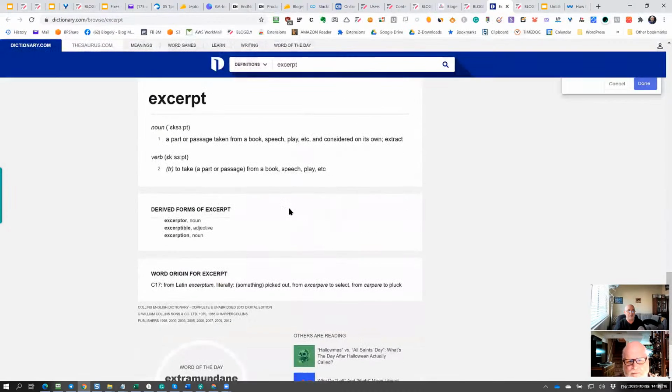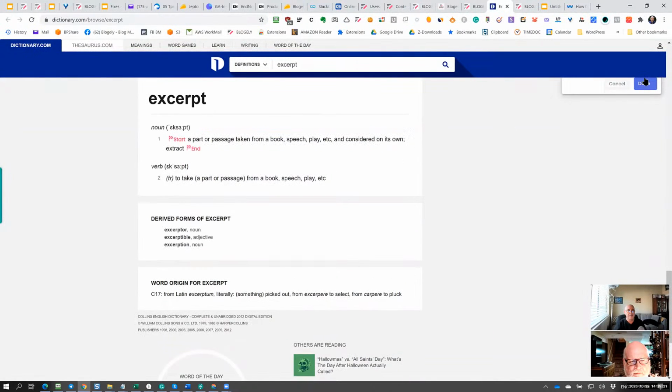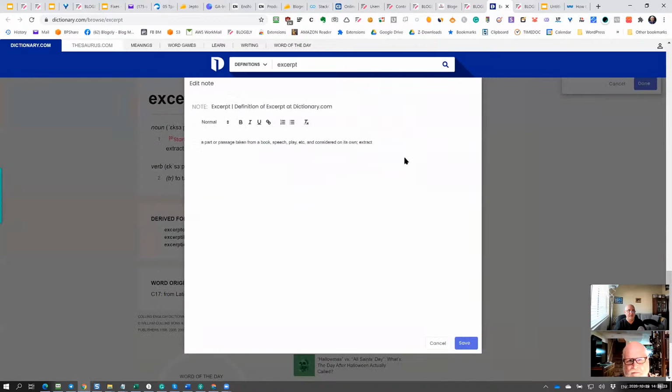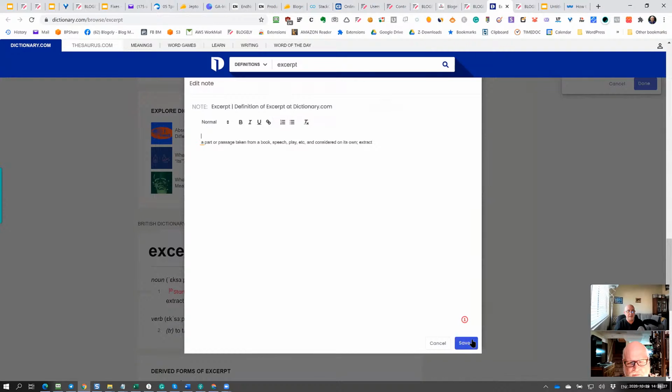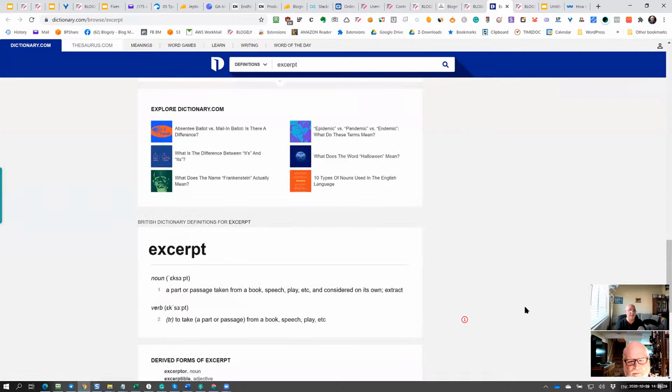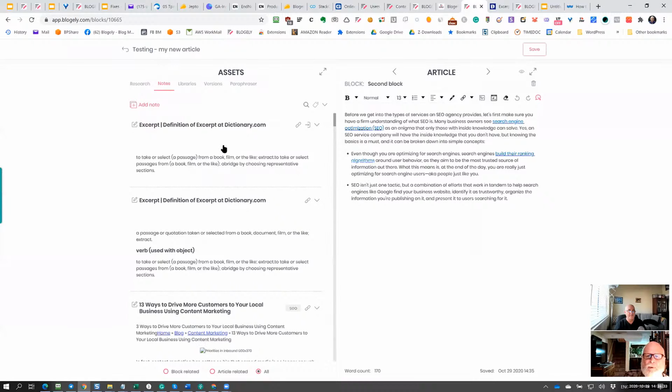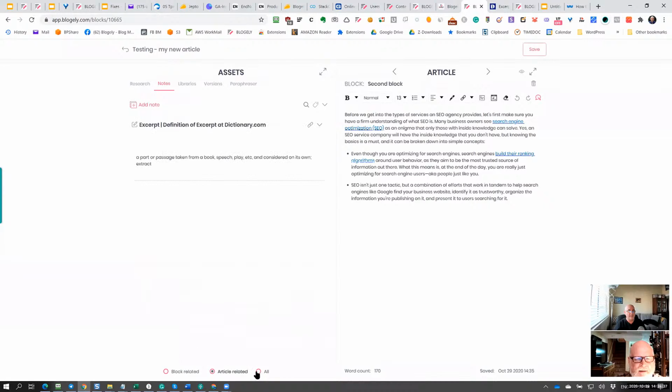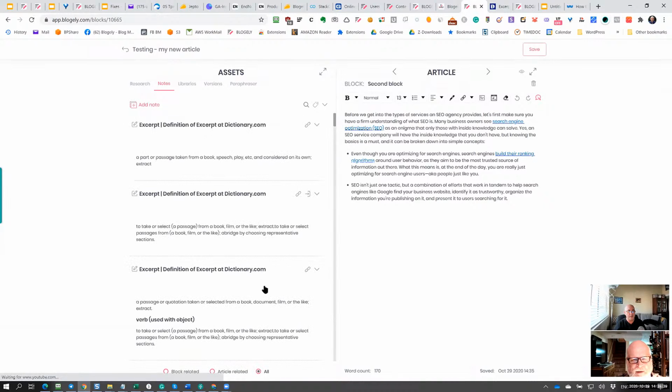And I can just go on here and select a different part that I want to keep. So the same way, if I click done, now it will show me here the content that I want to save, and when I click save, it will save this little piece of content there. And then if you want to put that in your document.